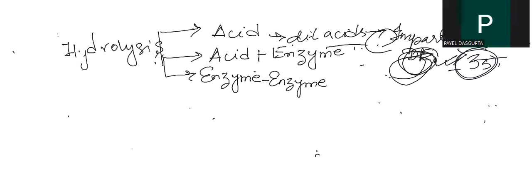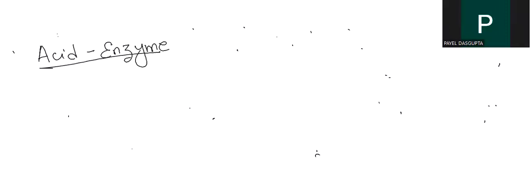Okay. Next, we will talk about your next topic, that is acid followed by enzyme hydrolysis, the second method. If we are talking about acid enzyme hydrolysis, first the acid hydrolysis will be your first step. So this will be your step 1.